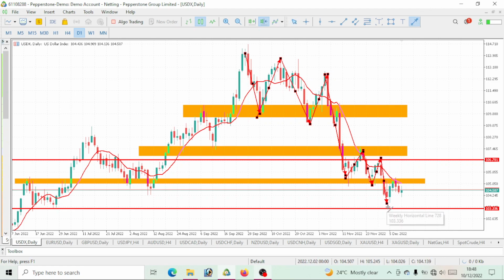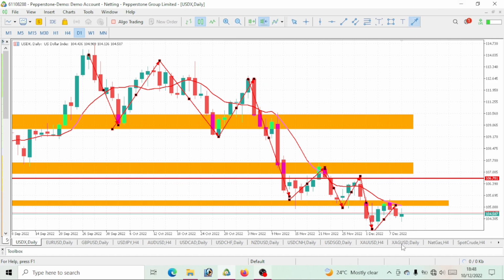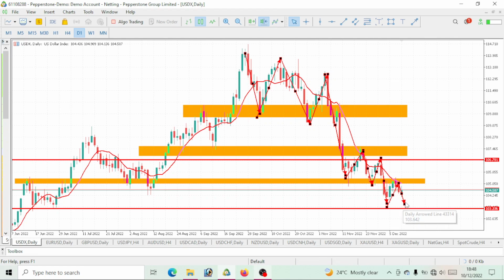Of course, during the week, we actually had a pullback that gave us a lower high here. After that, what do you expect? We expect a further bearish move. So this is exactly what we are having on DXY. So DXY will continue to drop further to at least a level of 103 this week. Possibly, if there's a good amount of movement, which I believe will happen due to the news that will be released, we should see a further drop to hit a level of 103. A little pullback should happen. Then a continuous bearish move on DXY or USD index for this week.